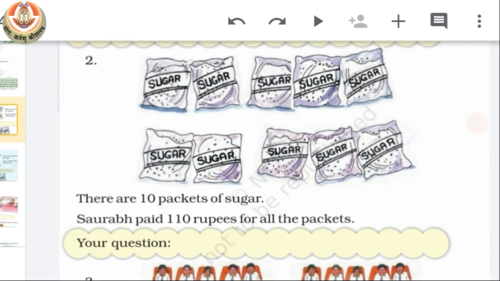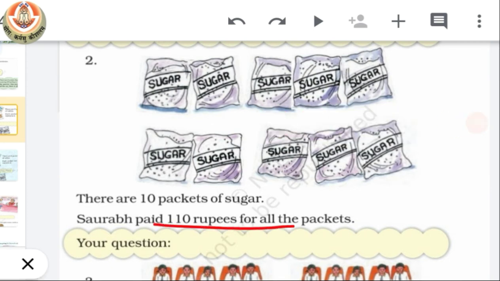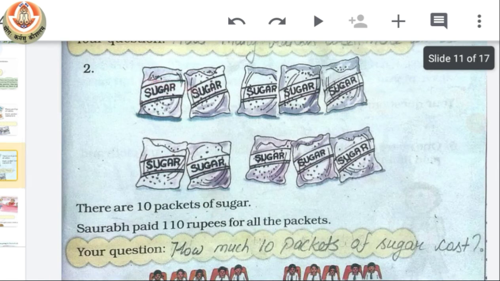So the next situation is, there are 10 packets of sugar and Saurabh paid 110 rupees for all the packets. See, 110 rupees for all the packets. So what should be our question? Our question should be, how much do 10 packets of sugar cost?